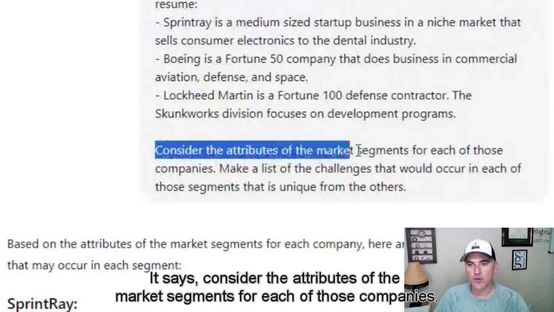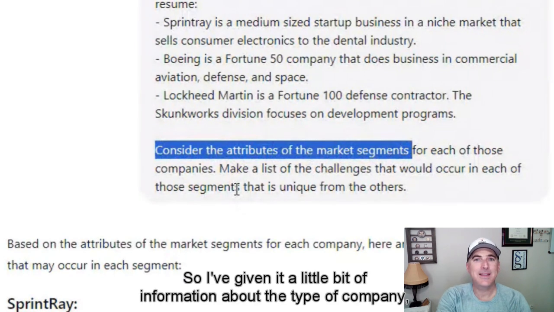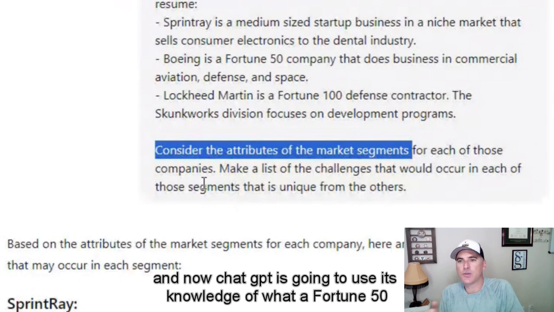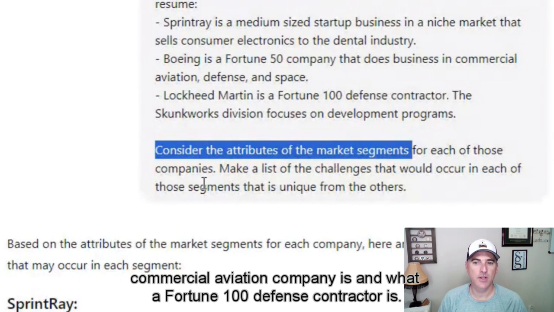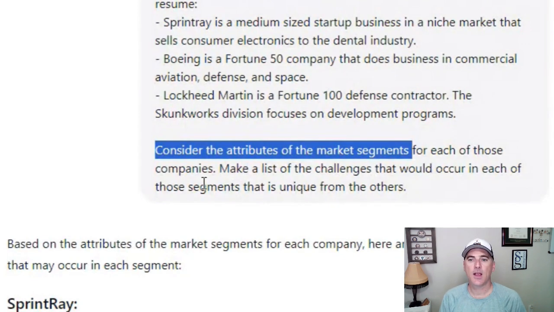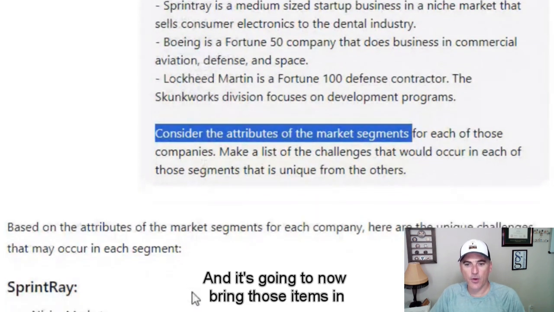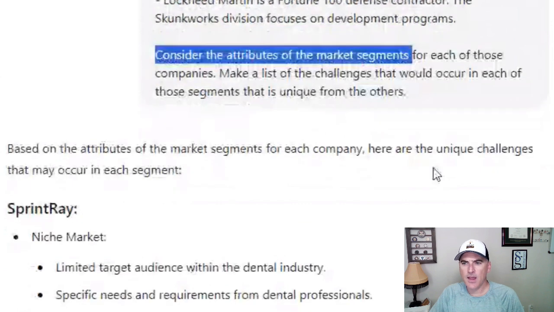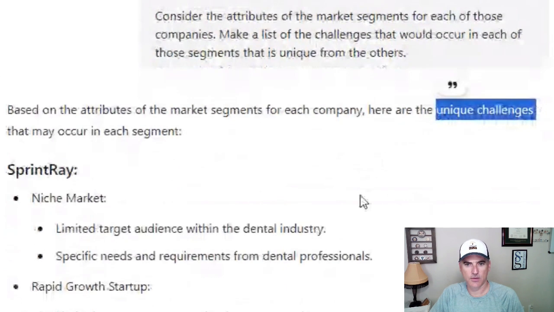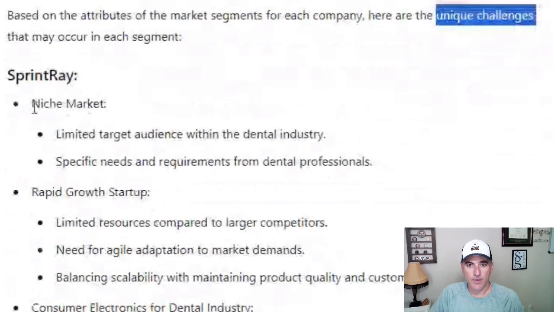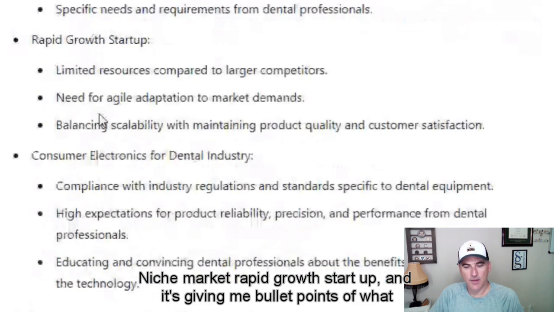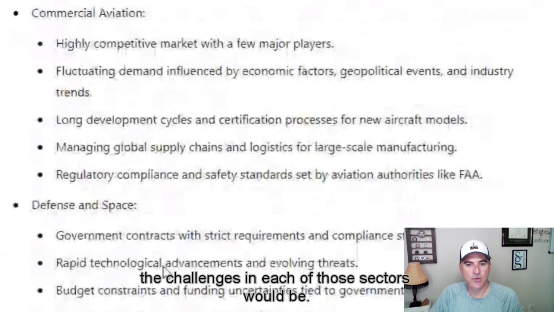It says, consider the attributes of the market segments for each of those companies. So I've given it a little bit of information about the type of company, and now ChatGPT is going to use its knowledge of what a Fortune 50 commercial aviation company is and what a Fortune 100 defense contractor is. And it's going to now bring those items in and tell us what the unique challenges are. Okay? And so here we go. Niche market, rapid growth startup, and it's giving me bullet points of what the challenges in each of those sectors would be.